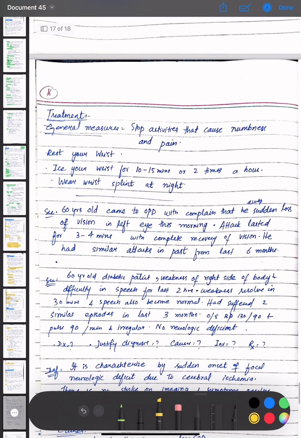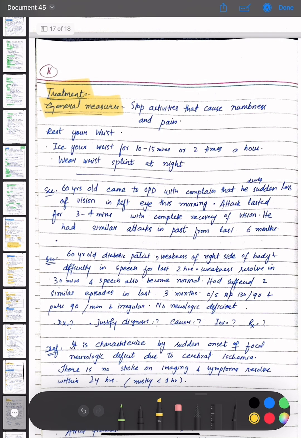Then the treatment options are general measures, which are: stop activities that cause numbness and pain. Rest your wrist. Ice your wrist for 10 to 15 minutes, 2 times, or wear a splint at night.